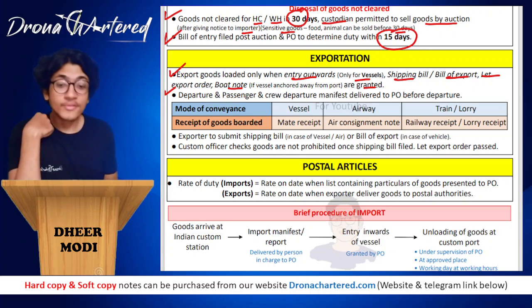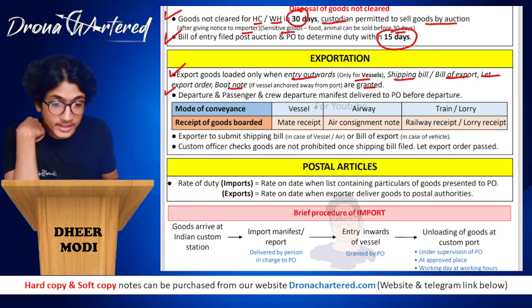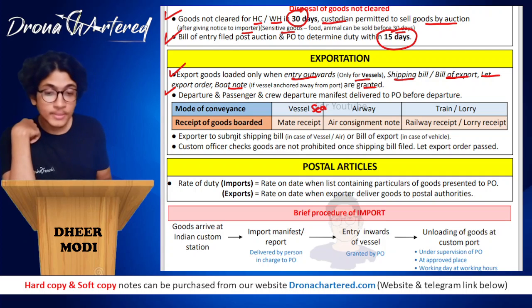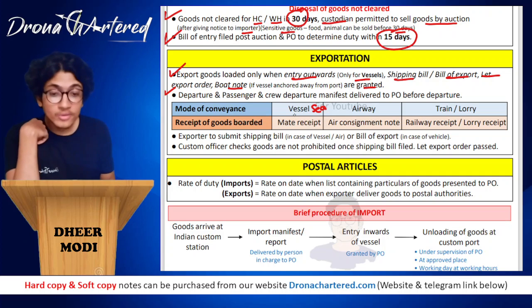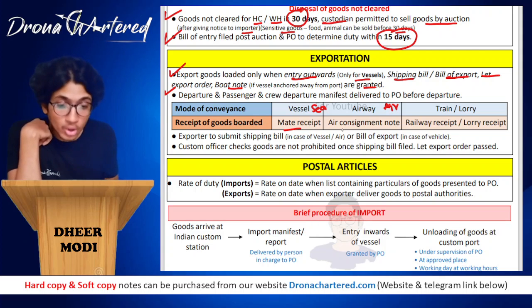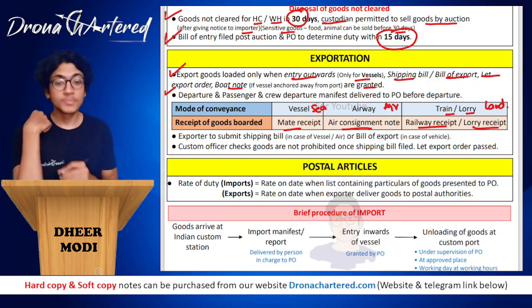Now your mode of conveyance. If it is by sea, that means by vessel, your receipt of goods boarded is called your mate's receipt. If it is by air, it is called your air consignment note. And if it is by train or lorry, that means by land, in such a case it is your railway receipt or your lorry receipt.